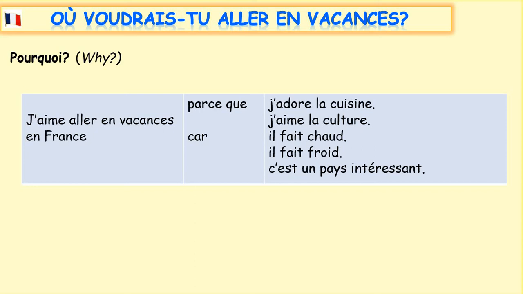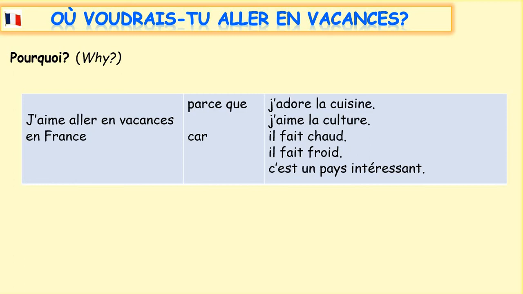So, what would this be in English? J'aime aller en vacances en France parce que j'adore la cuisine. Let's chunk it down. J'aime aller, I like going. En vacances, on holiday. En France, to France. Parce que, because. J'adore la cuisine. I love the food. Remember, instead of parce que, we could also use car, which is a bit simpler.